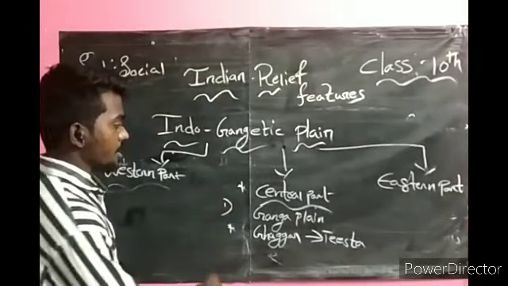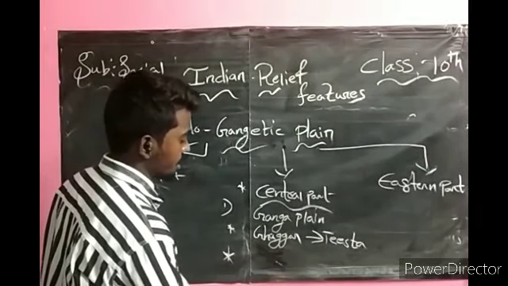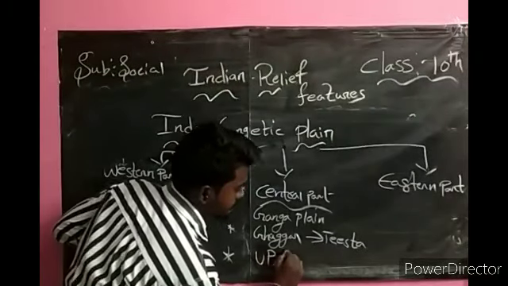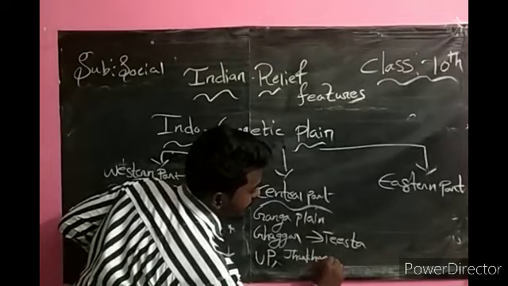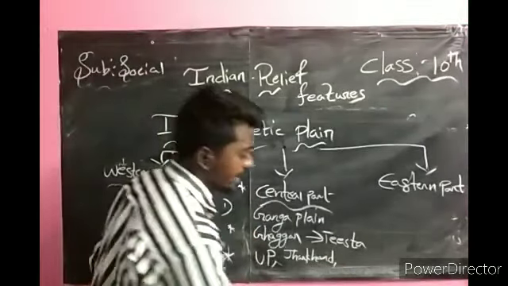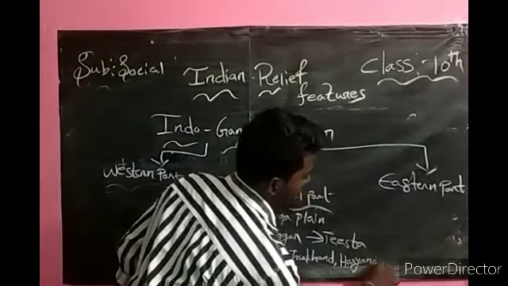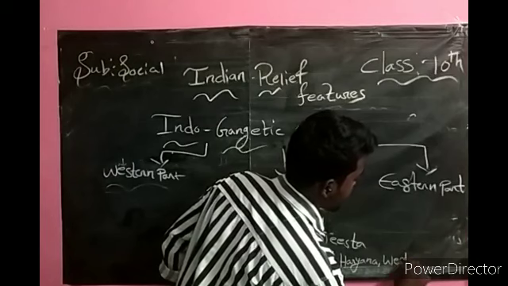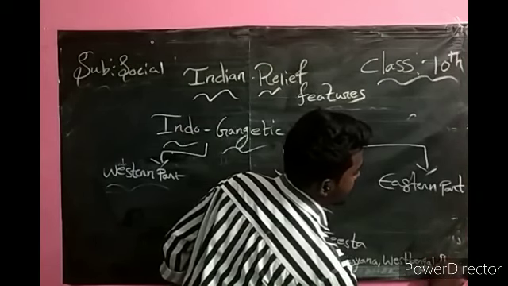The Ganga plain is found in the states of Uttar Pradesh, Jharkhand, some part of Haryana, West Bengal, and Bihar.